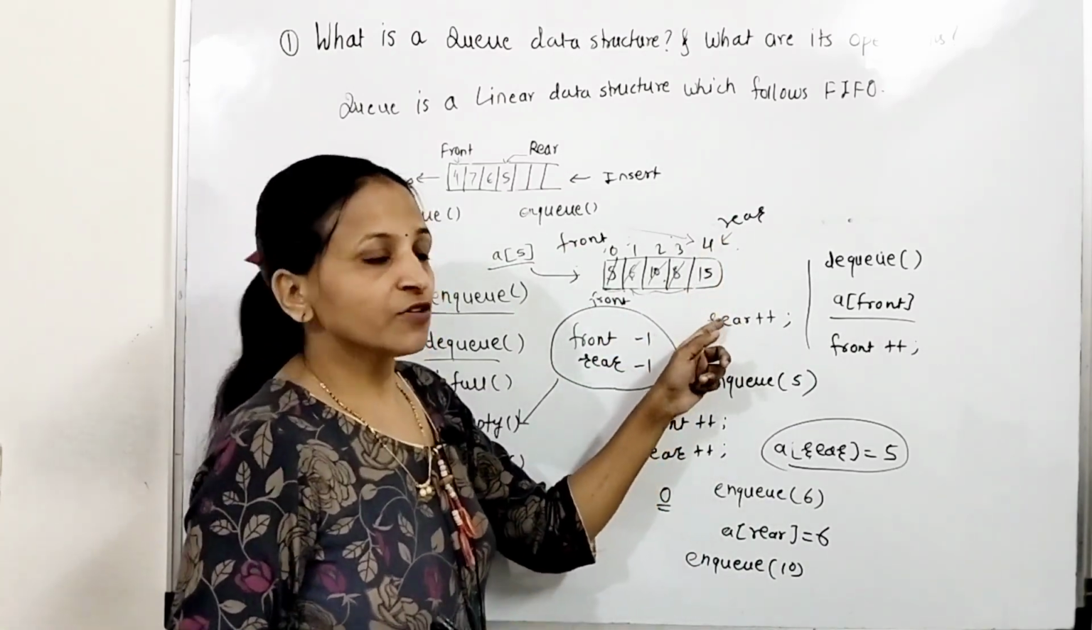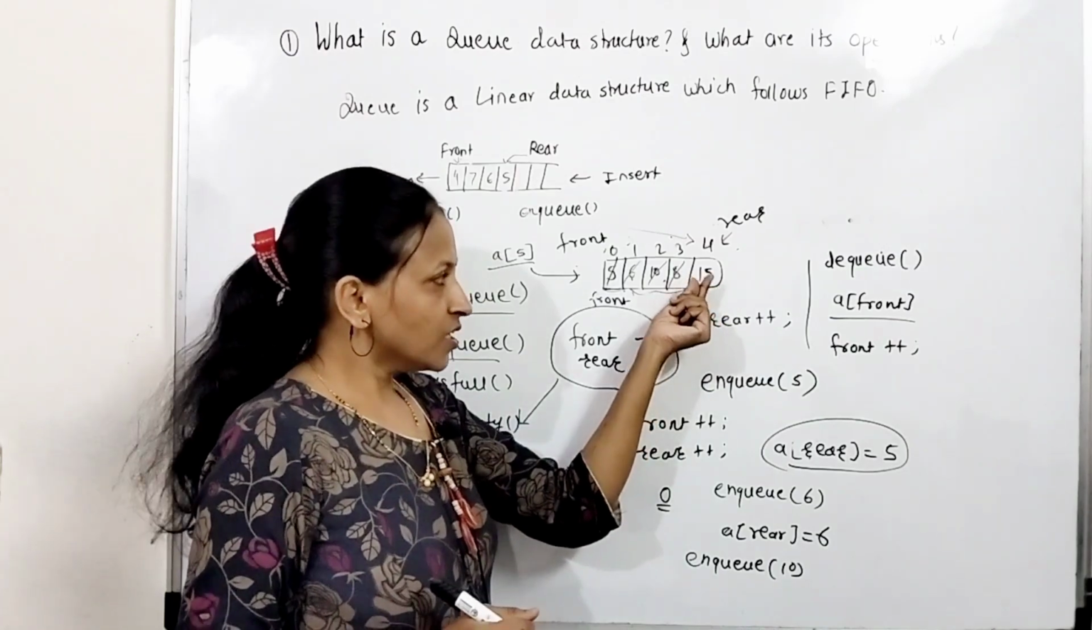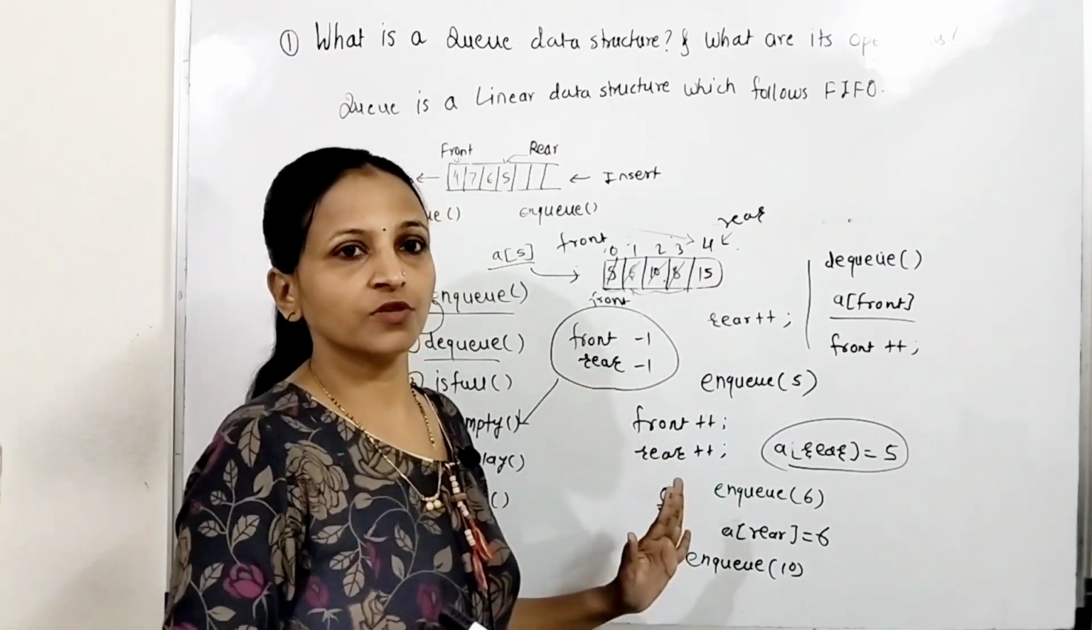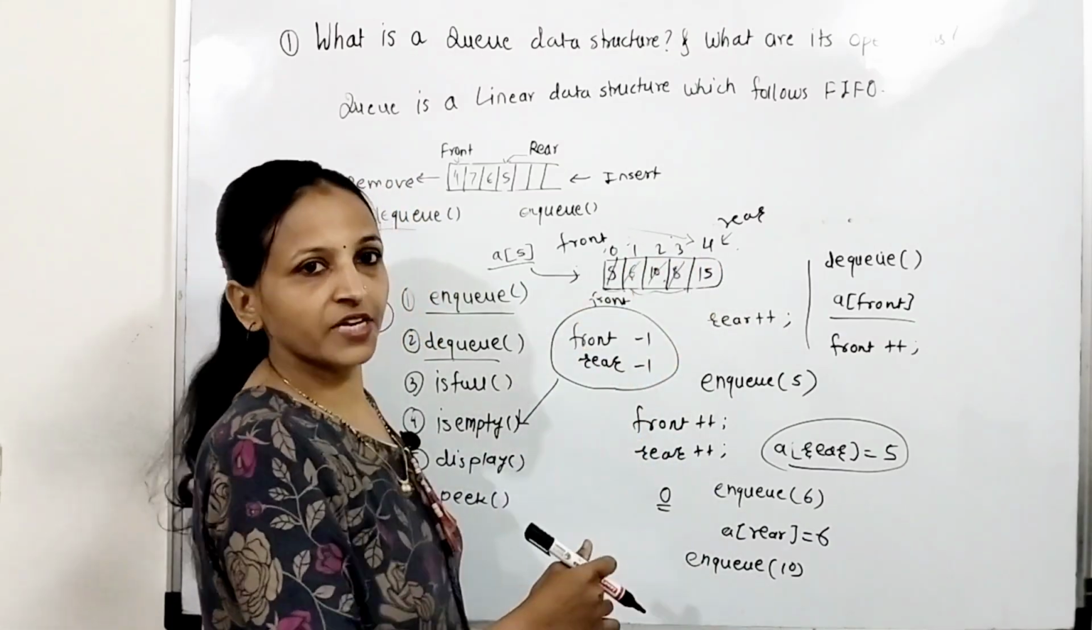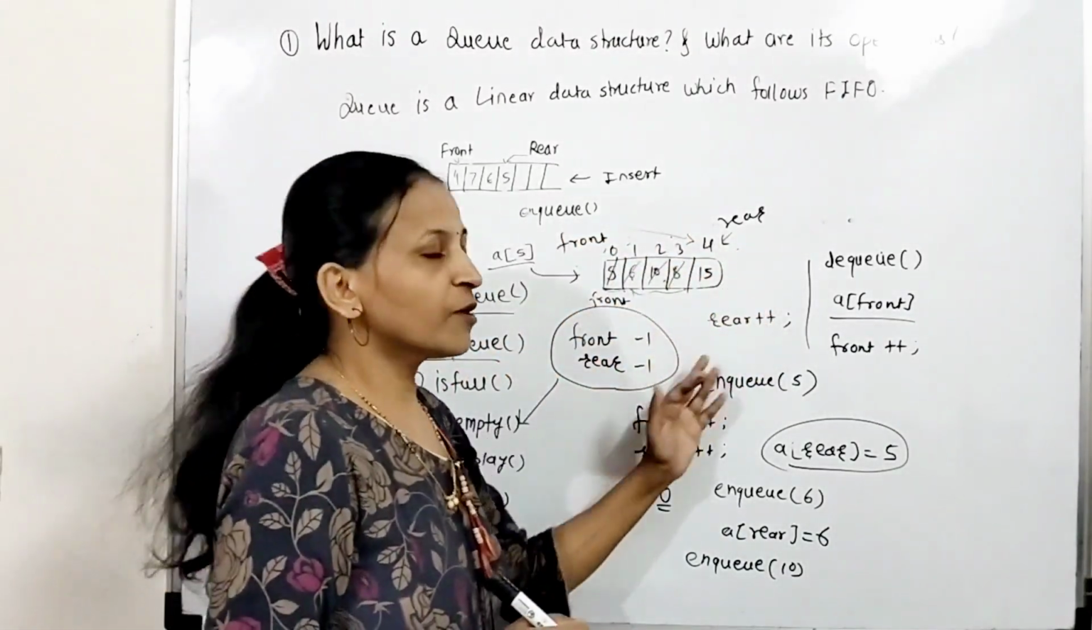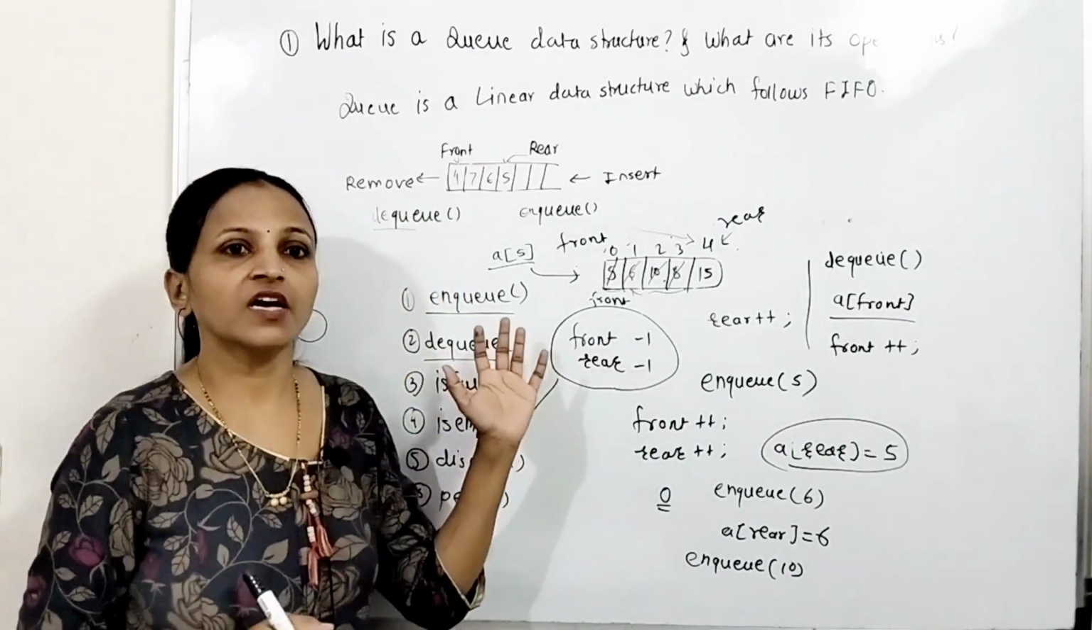Means in that case you will have to just remove this element and assign -1 value to front and rear both. In that case, again you can insert more elements in this queue. In this way you can do multiple operations on queue data structure with the help of array.